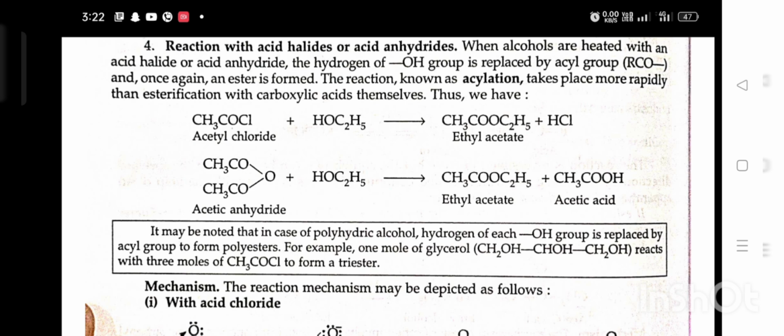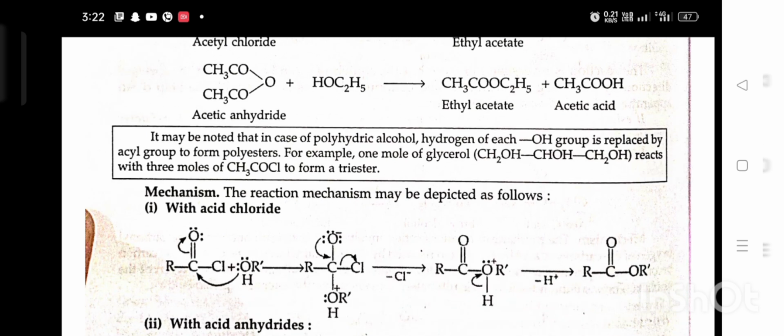It may be noted that in the case of a polyhydric alcohol, the hydrogen of each OH group is replaced by an acyl group to form a polyester. For example, 1 mole of glycerol reacts with 3 moles of acetyl chloride to form a triester. Mechanism. The reaction mechanism may be depicted as follows.